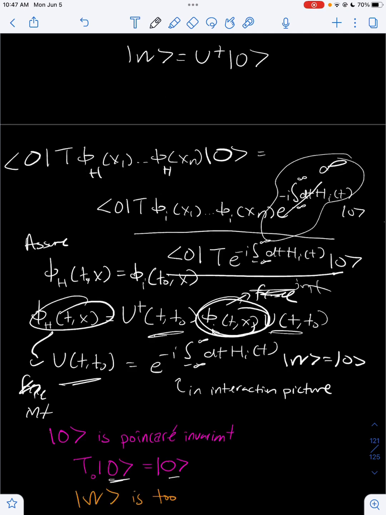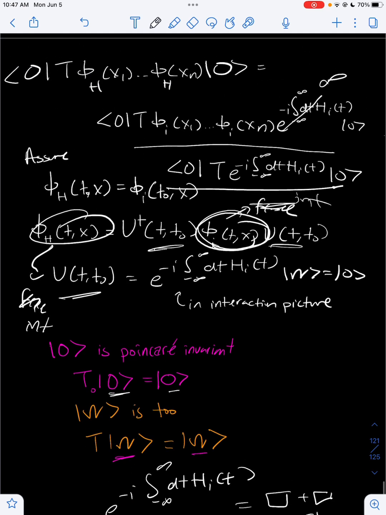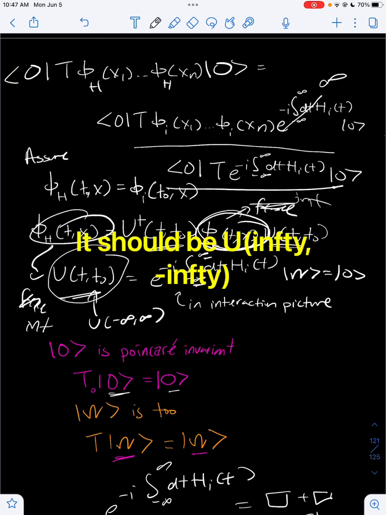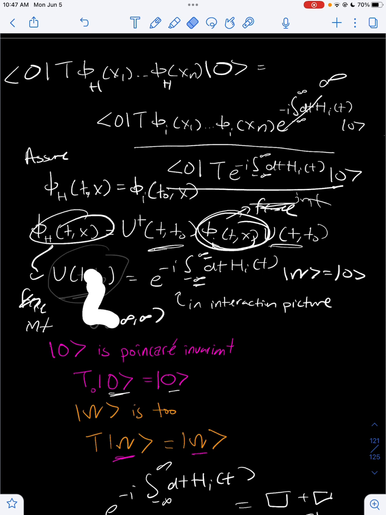By the way, I didn't talk about this in the last video, but the reason why we go from infinity to infinity for the evolution operator, this is going to be U of infinity, or really this is going to be U of minus infinity. The reason why we go from asymptotic times is that recall that in the LSZ formula we were dealing with asymptotic particles. So that's why for the unitary operator we actually want t and t naught to be infinity and minus infinity.